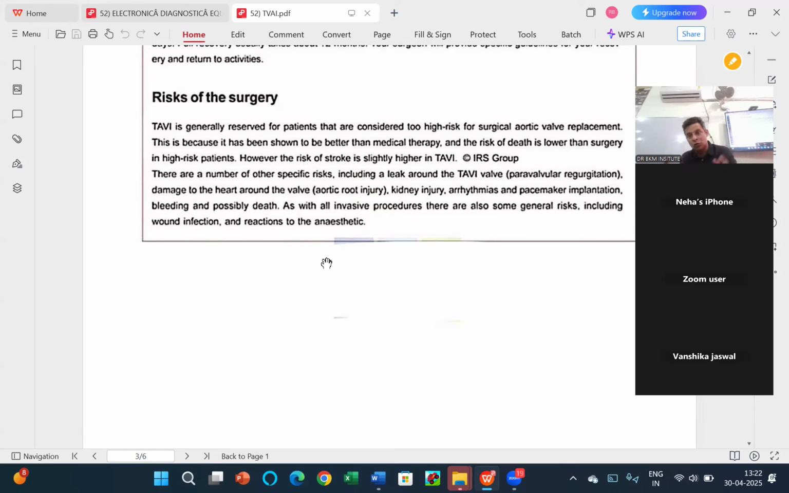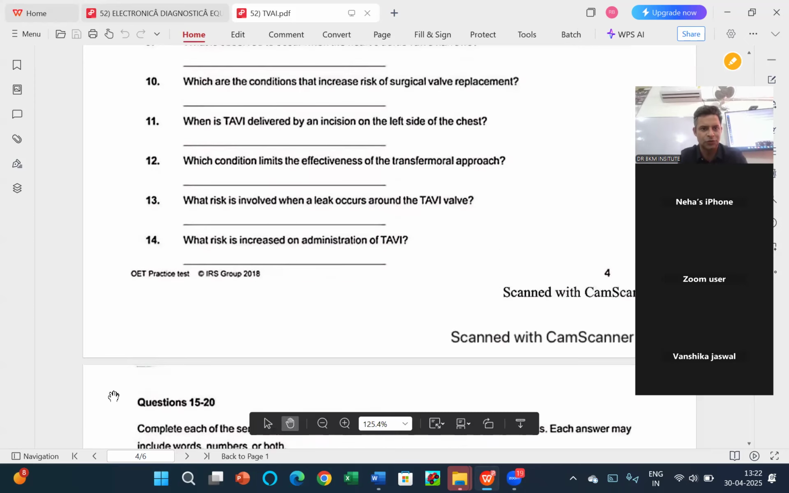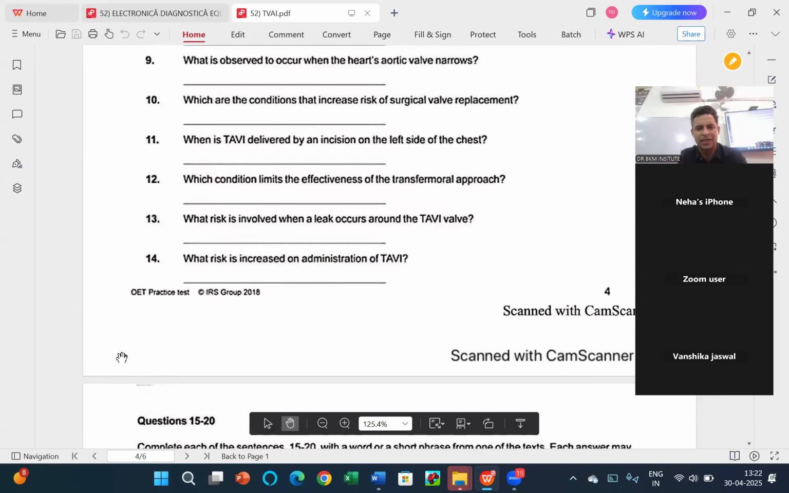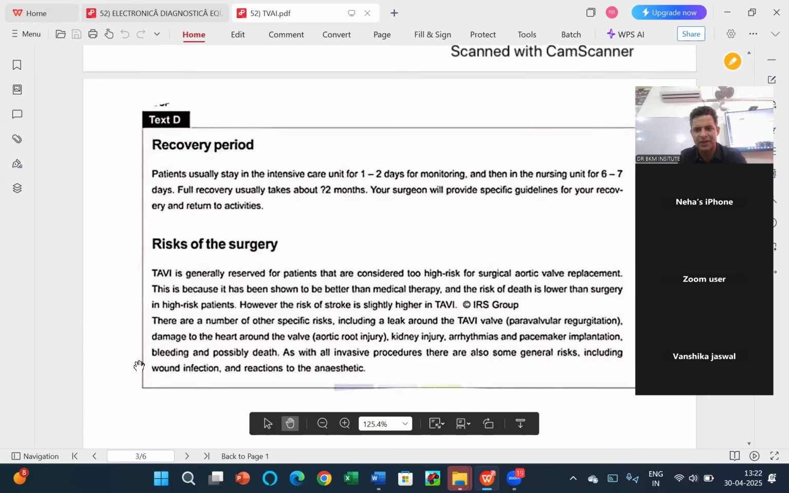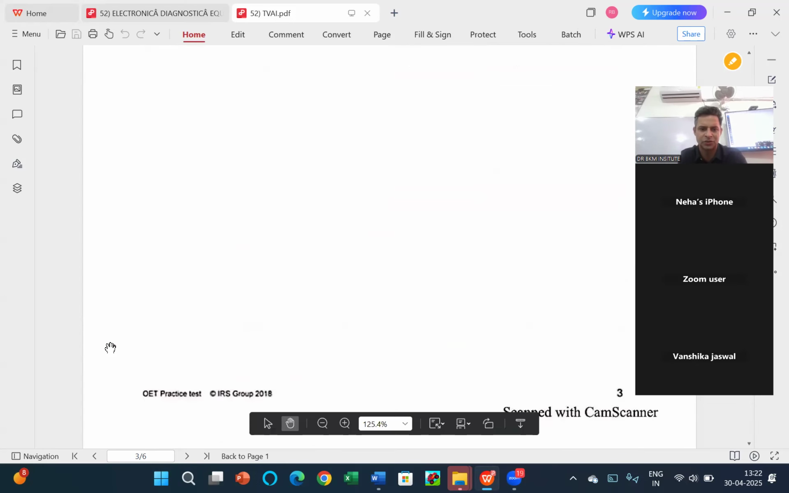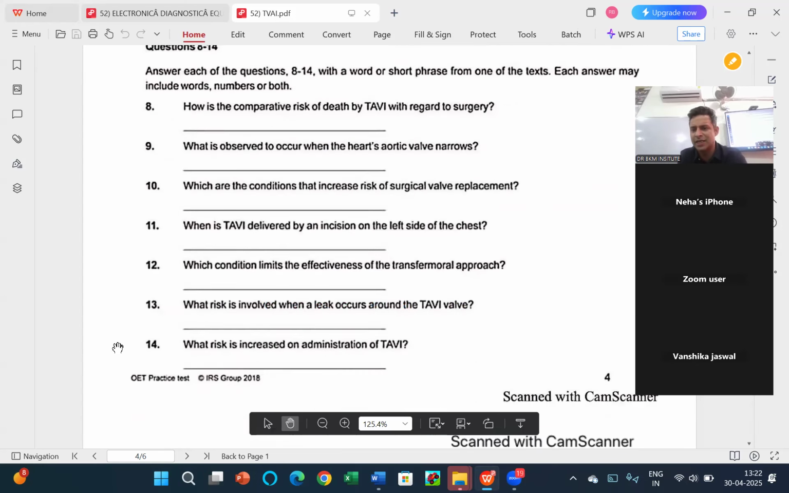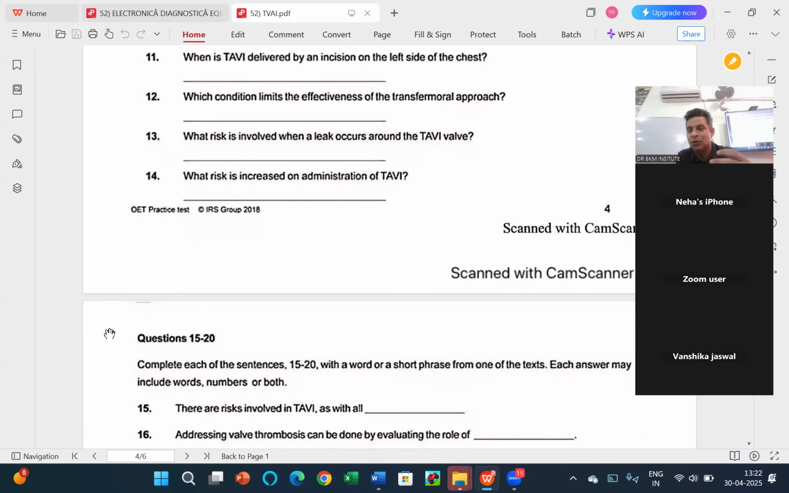So I don't have to go through the complete reading for every question. So I'm more strategically planned, and that is what saves time. So now I will read the question again just to do the question for you. Which risk is involved when a leak occurs around the TVI? That should be in the bracket one, no? And a paravalvular regurgitation. So that is how you do it. Simple. Once you follow the strategy, it will look simple.